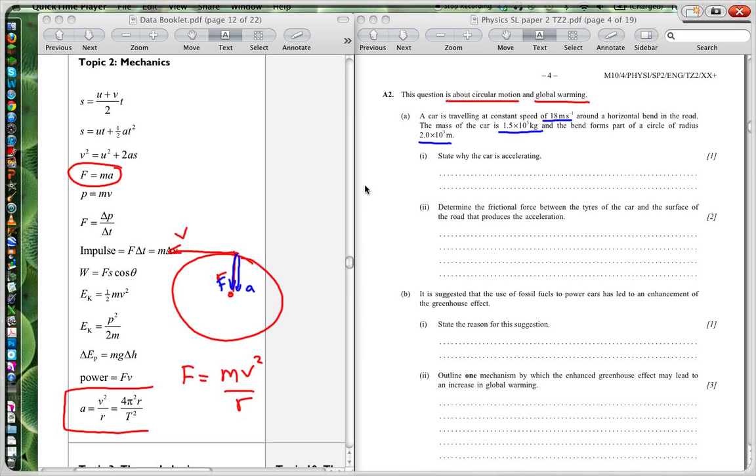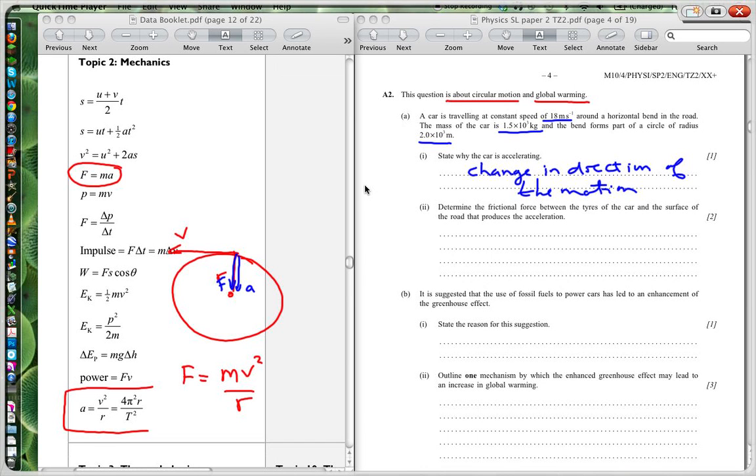The car is accelerating because of the change in direction of the motion. Alright, so because velocity is a vector, it has both magnitude and direction. Therefore, when you change the direction, you're actually changing the velocity, and therefore there is acceleration.